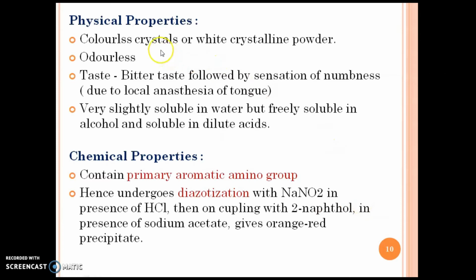Next, the physical properties. Benzocaine is a colorless or white crystalline powder, odorless but bitter in taste, and very slightly soluble in water but freely soluble in alcohol and soluble in dilute acid. Next is the chemical properties. Benzocaine contains a primary aromatic amino group, hence undergoes diazotization with NaNO2 in presence of HCl, then on coupling with 2-naphthol in the presence of sodium acetate, it gives orange-red precipitate.